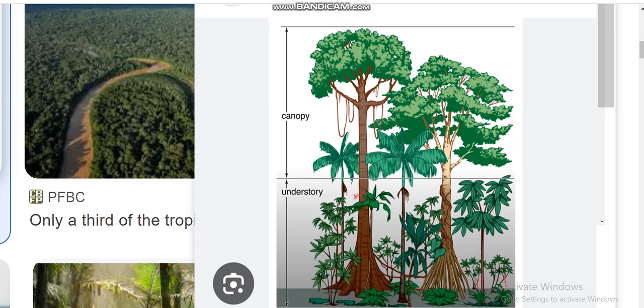Right. Other characteristics, I want to go to a large variety of animals, large variety of insects, large variety of bird life. Okay. Miti iriko, they have broad leaves like this.